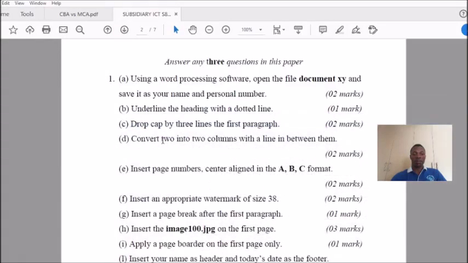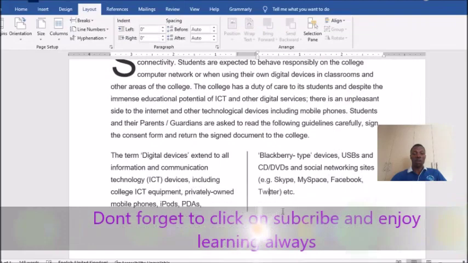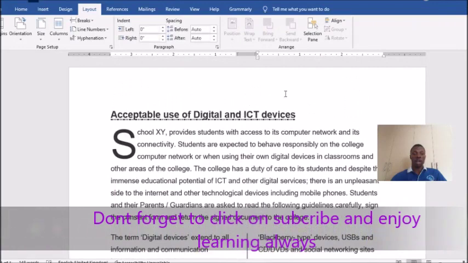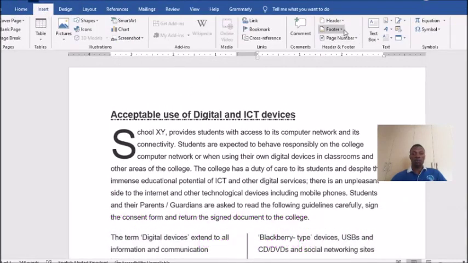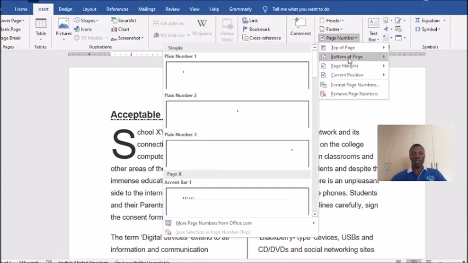Next, that is done. Insert page numbers center aligned in ABC format. So now you come to numbers, you click insert, you come to page numbers. You can first check if you want to insert it in the center.